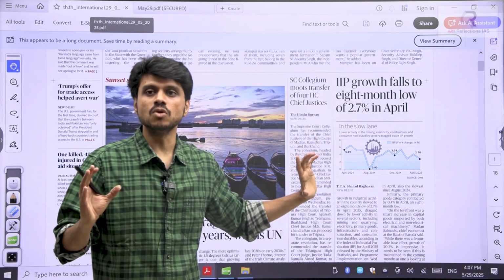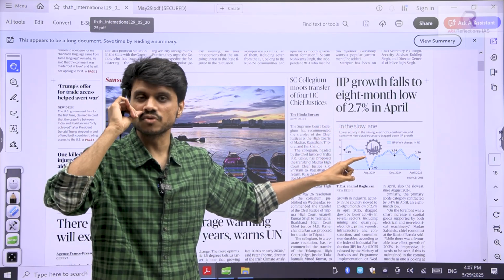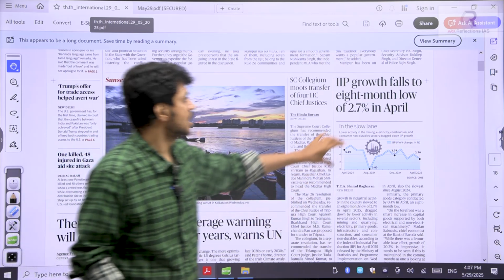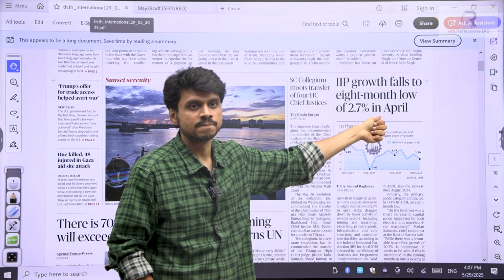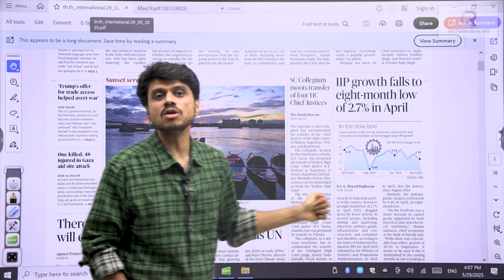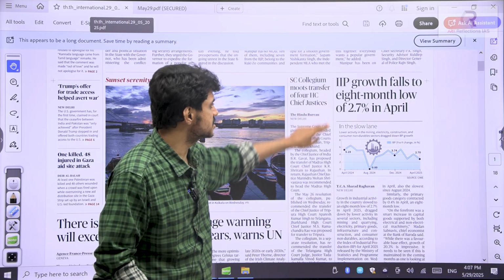Or else we need to know this: the Ministry of Statistics will release information about your economic growth, and they also release information about your industrial performance, the Index of Industrial Production, IIP. Through this, you will analyze how your industries are performing. Now, what are the 3 key things that are present in this IIP?